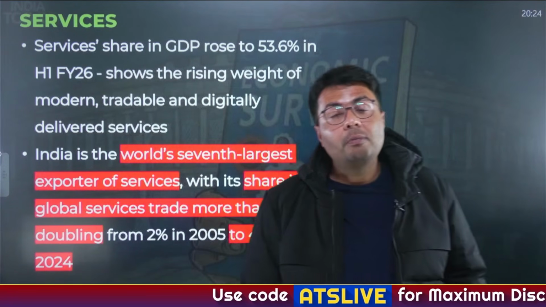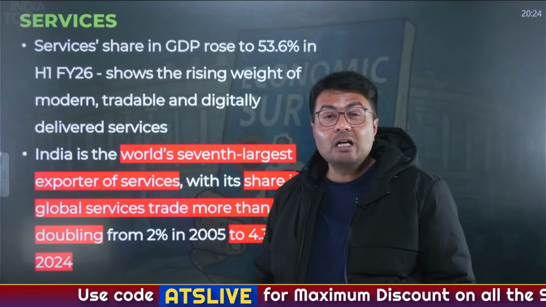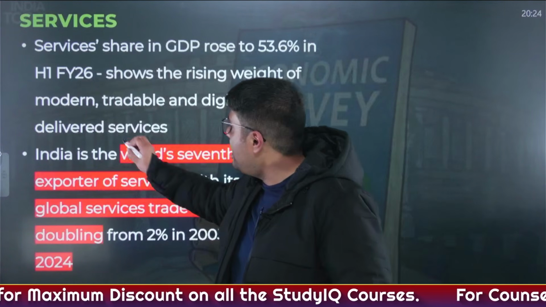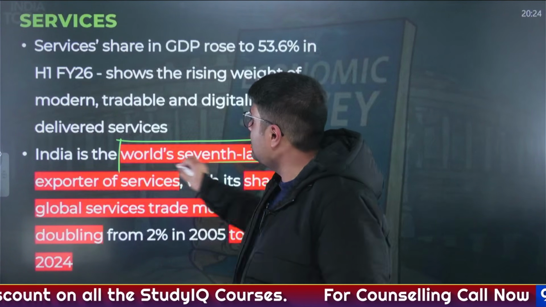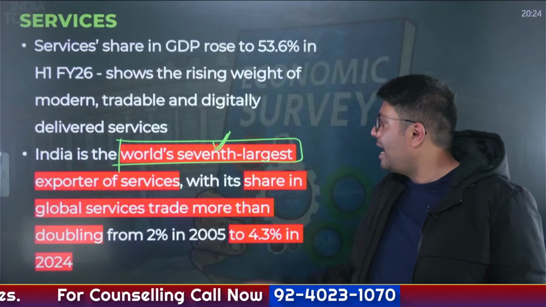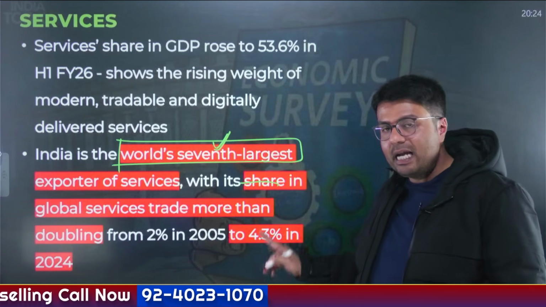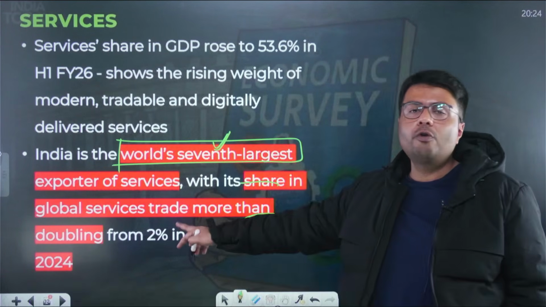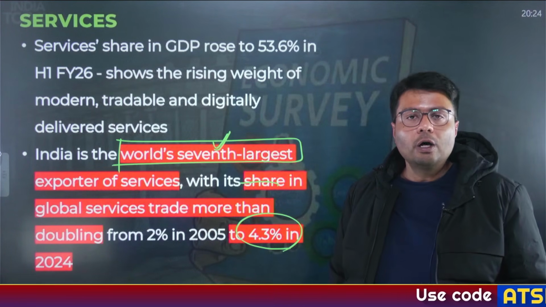Now let us talk about the sector which contributes the largest to the Indian economy. It is the services sector, right? As I told you, India is one of the biggest services exporters. India is the world's 7th largest exporter of services. And India's share in global services trade has actually doubled to 4.3% from 2% in 2005.